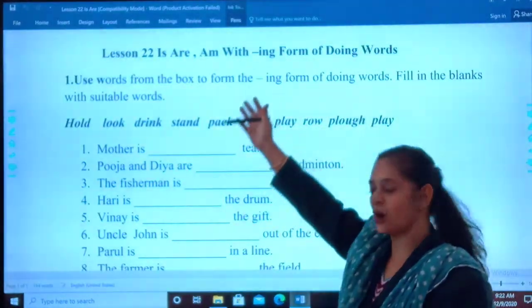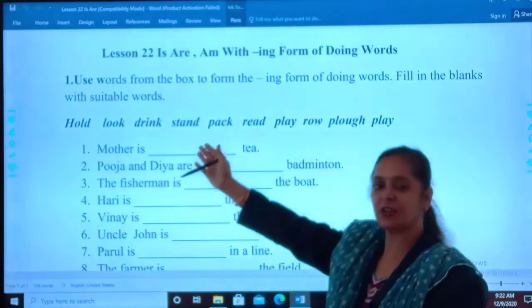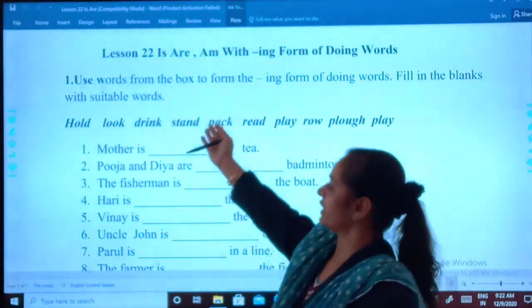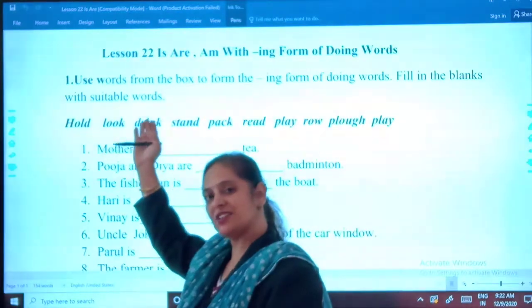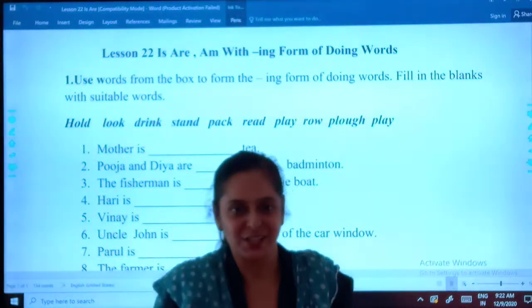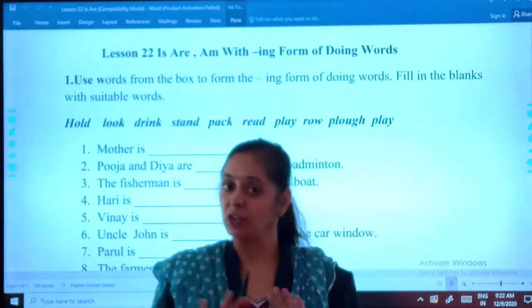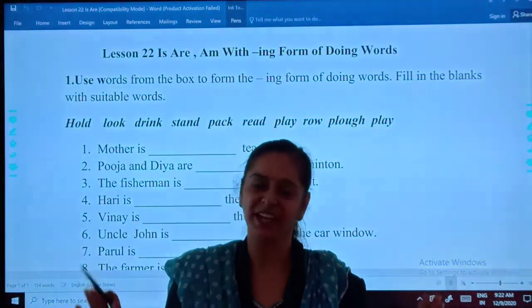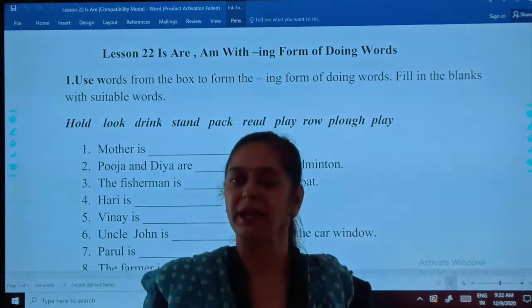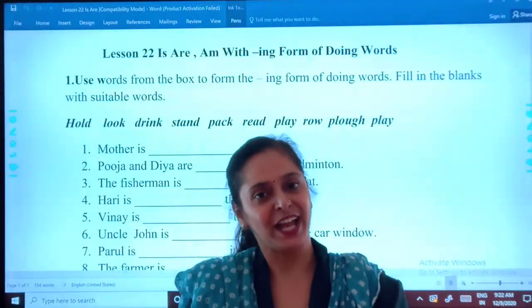Have you understood all the blanks which we have done in question number 1? Just take the help from this help box. Okay. So my dear students, it was all about is, am, are. By now you must have understood everything. Okay. And I hope you will be practicing in your textbook and notebook.